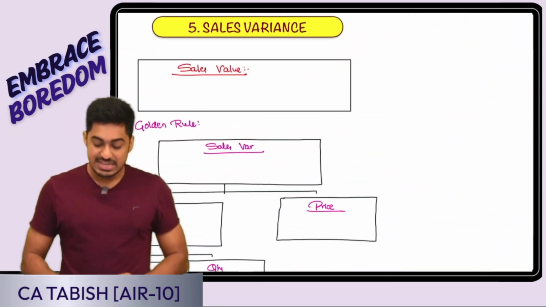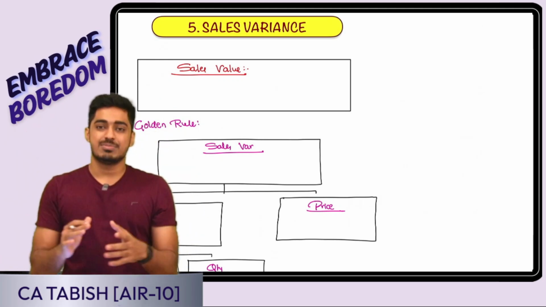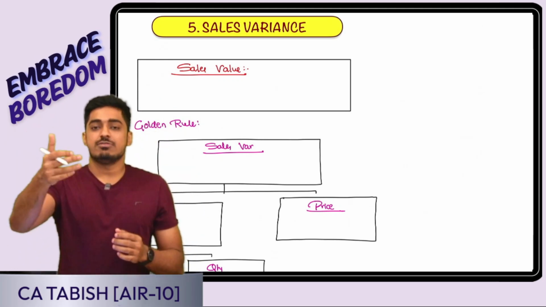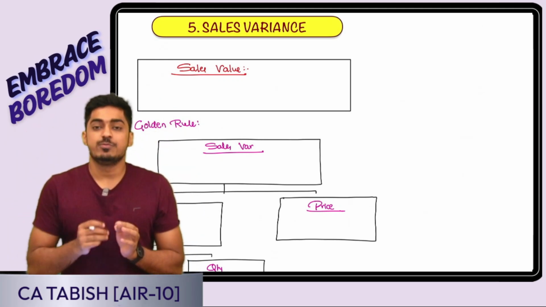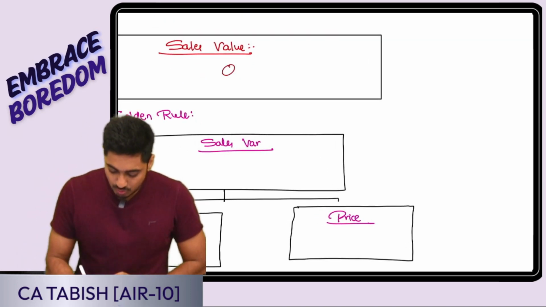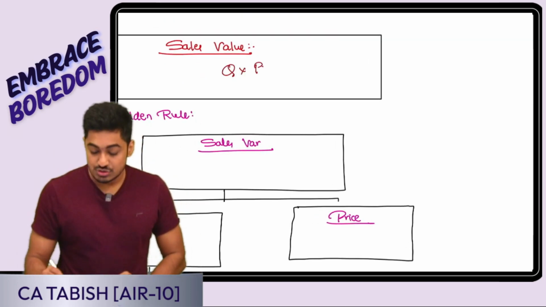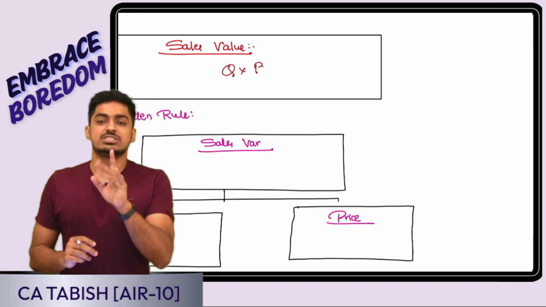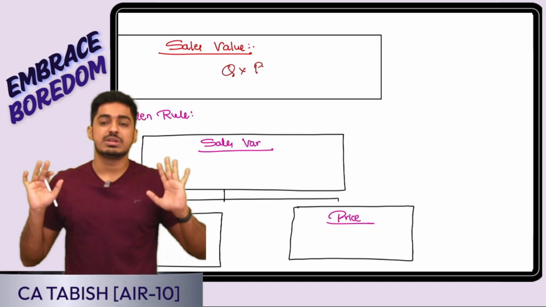Before that, let us do sales variance, because all these are variable in nature. Shall we proceed to sales variance? Yes, sir. So before we proceed to sales variance, first let me define sales. Sales is nothing but quantity into price: how many units you sold, at what price you sold.